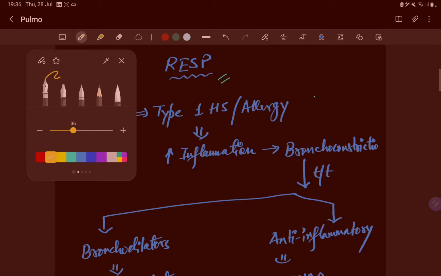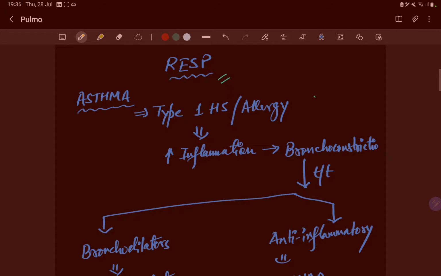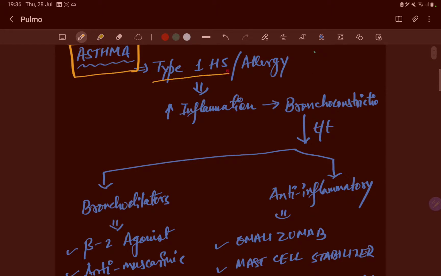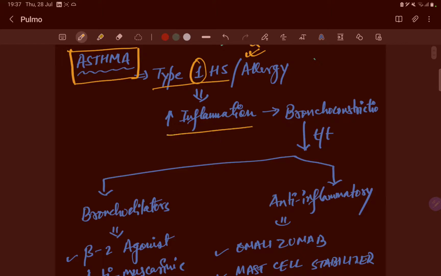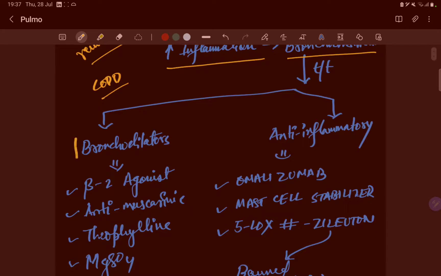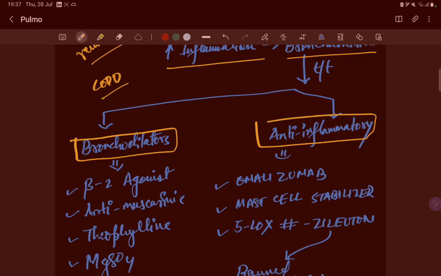In the respiratory system, our focus will be based on pharmacology, covering most of the physiology. Let's see. We'll discuss one disease: asthma, a type 1 hypersensitivity reaction. It is precipitated by allergy also. There is an increase in the inflammation process. It is reversible in nature, whereas COPD is irreversible in nature. There is bronchoconstriction, and the treatment is bronchodilators and anti-inflammatory drugs.